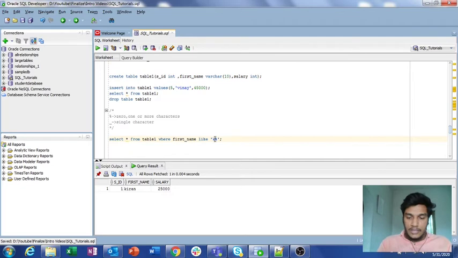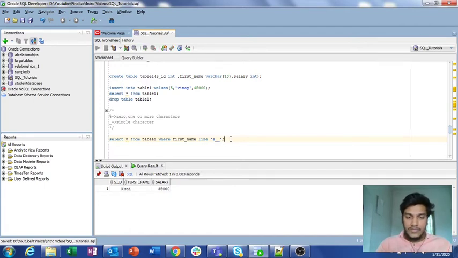If you write something like s modulus, that is starting with s and followed by any number of characters, if I run it, we only got the Sai row. Similarly, we have underscore here. If we write s and two underscores, that means starting with s and followed by two characters, that means the total length is 3.